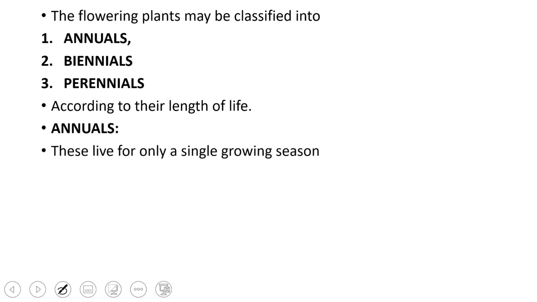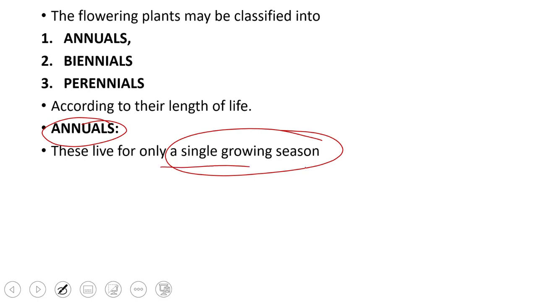So what are annuals? They live for a single growing season. Now annual, as the word indicates, usually refers to 1 year. Now 1 year means almost 12 months. A plant doesn't live for 12 months, or it doesn't live that long. It is actually the growing season.